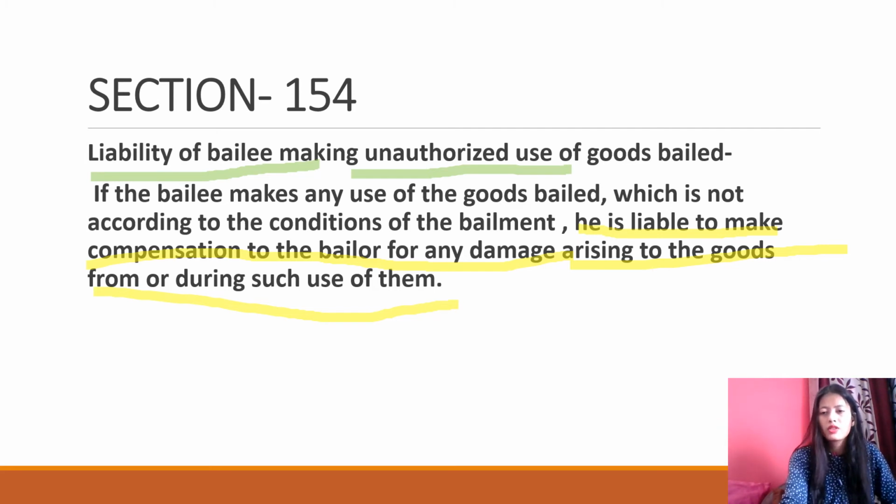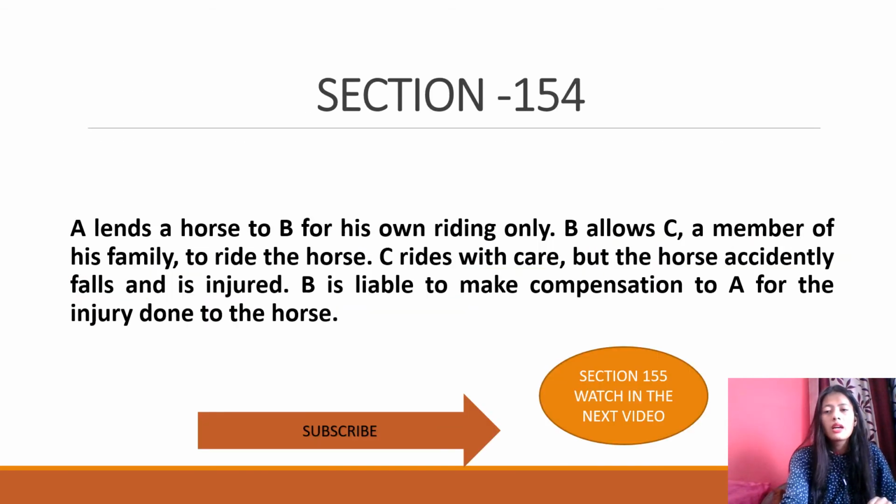So what is the illustration of 154? Have a look in your bare acts as well। देखो 154 का illustration क्या बोलता है, then it will be helpful for you people to understand it properly। Illustration says that A lends a horse to B for his own riding only। A ने lend करा horse को, किसको, B को, for his own riding only। ए इज द बेलर, बी इज द बेली। ए ने बी को हॉर्स दिया, किस पर्पस के लिए, खाली बी के ही राइडिंग के लिए।